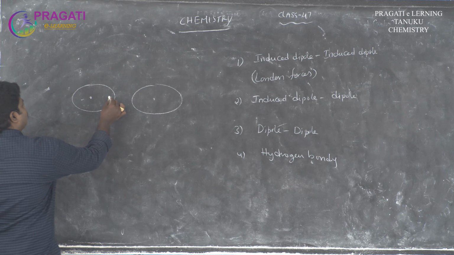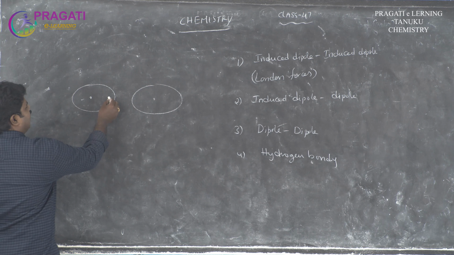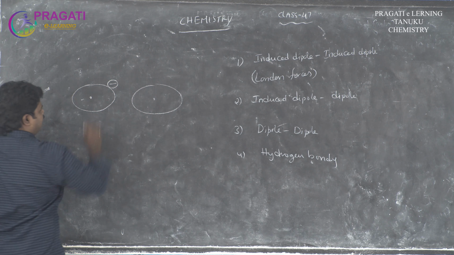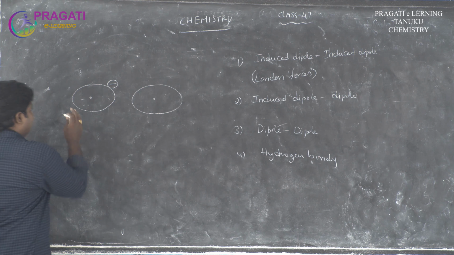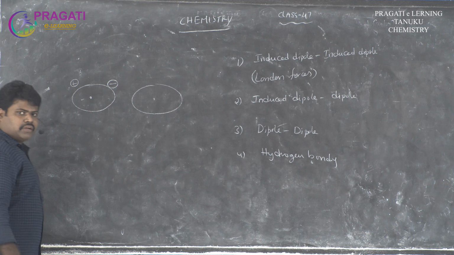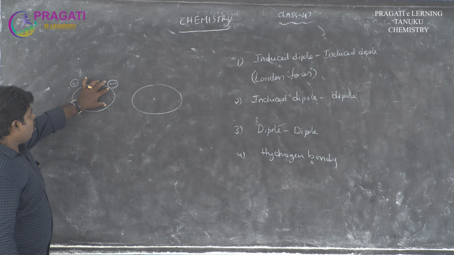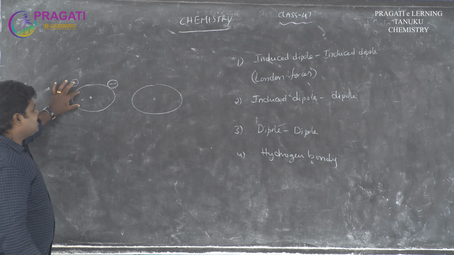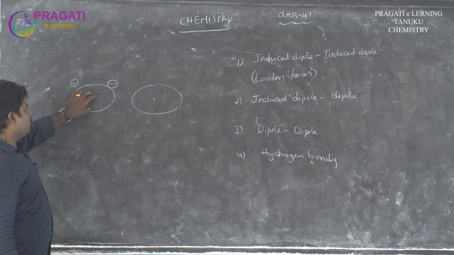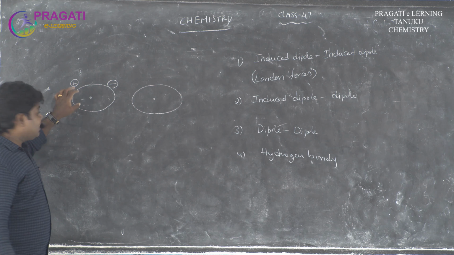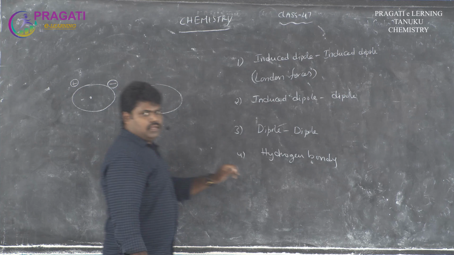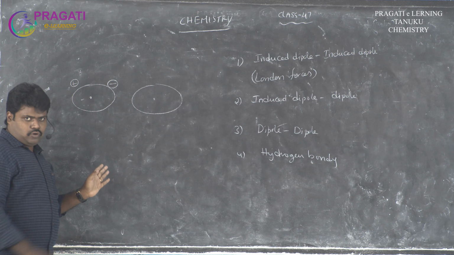The side with more electron density behaves like a negative charge, and the other side develops a positive charge, because of more electron density and less electron density. So in neutral molecules, dipoles develop. That dipole is called an induced dipole.